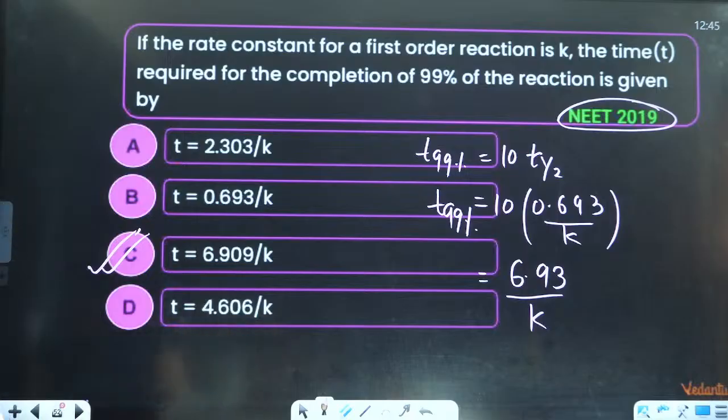T99, wait a minute. Let me see. Because I want to do the direct method only, not through that formula.